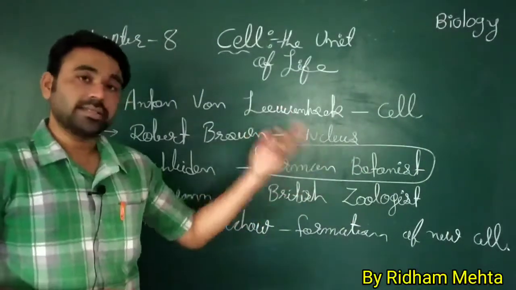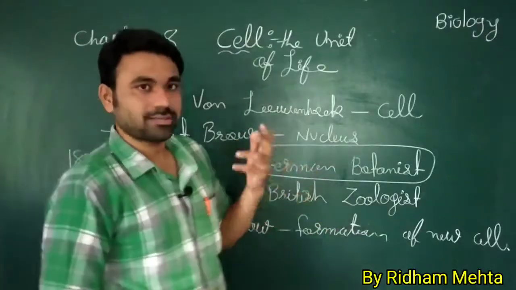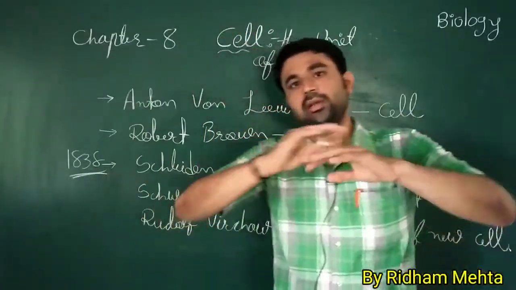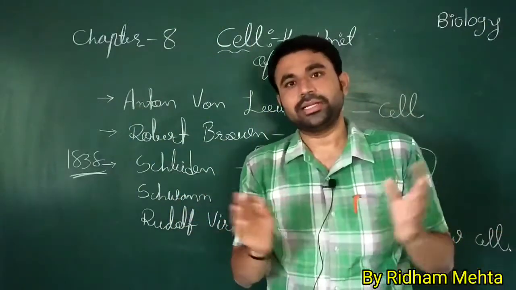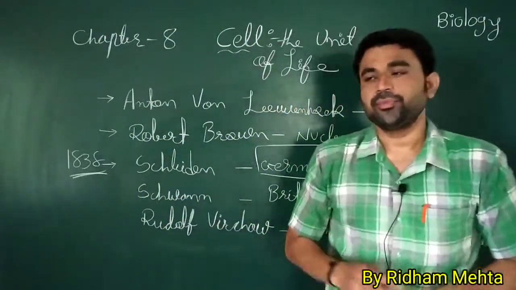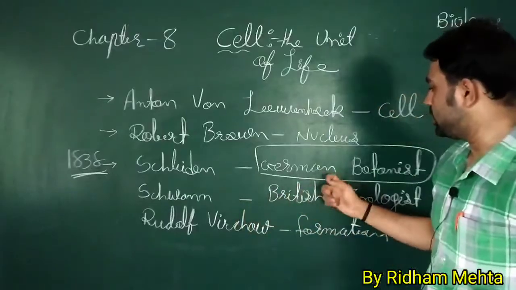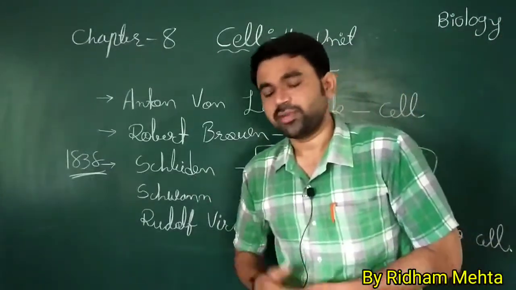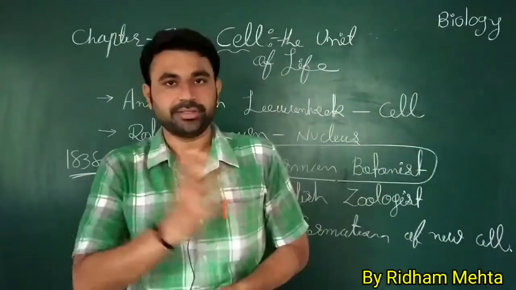Firstly, he saw the plant's cell wall, which completely covered the cell. Okay, so he firstly saw the plant cell wall. उसने पहली बार सेल वॉल देखा था, प्लांट में रिसर्च किया.